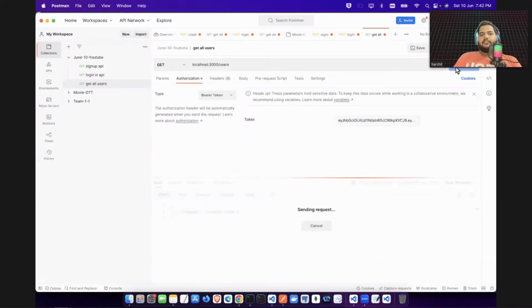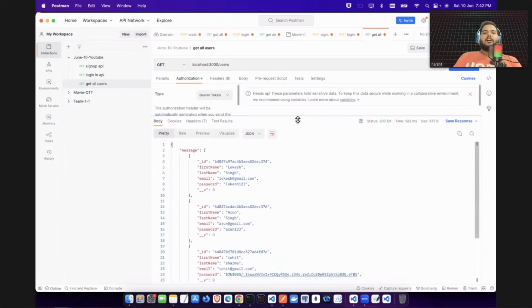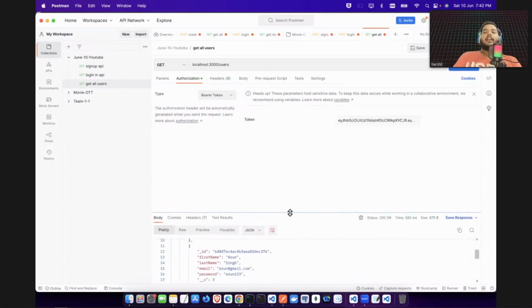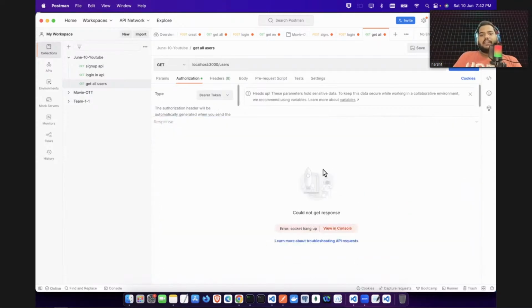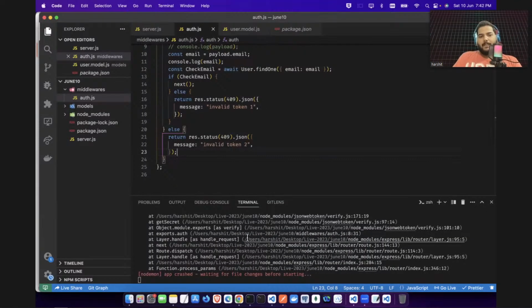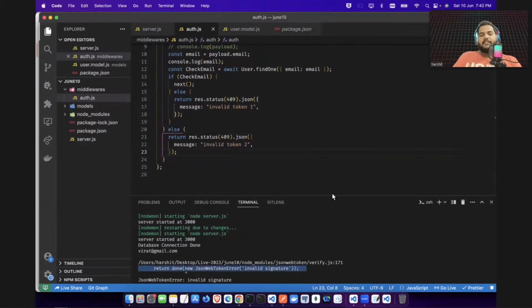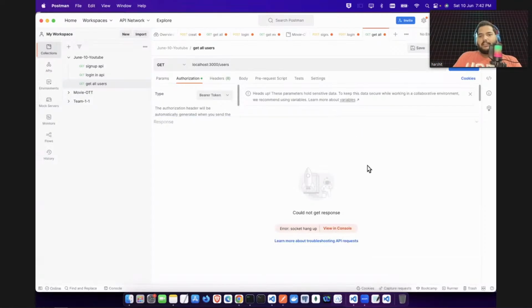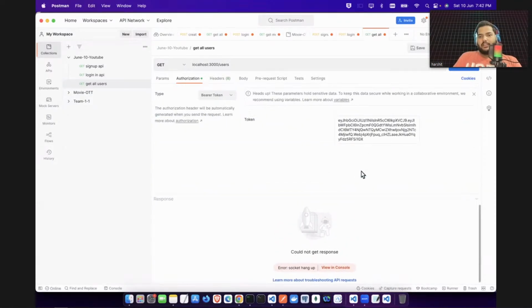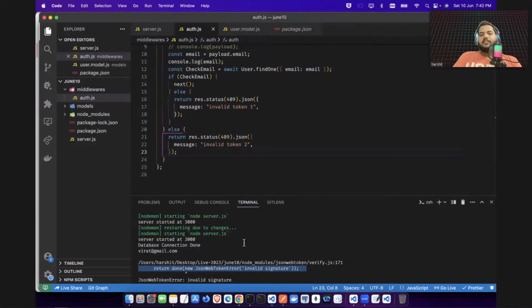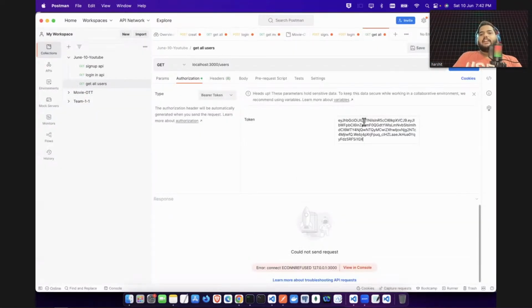Database connection established. If you try to send it, you guys can see you can access all the elements because you have given the correct token. Let's try to mess with the token. Let's delete this A. I have just removed this A, so that will be a wrong token. If you send it, you can see it cannot send. It says JWT invalid signature. Let's change the token again, put A here, and change it to B. It will say something is wrong because it's not a valid token. Let's give the correct token.